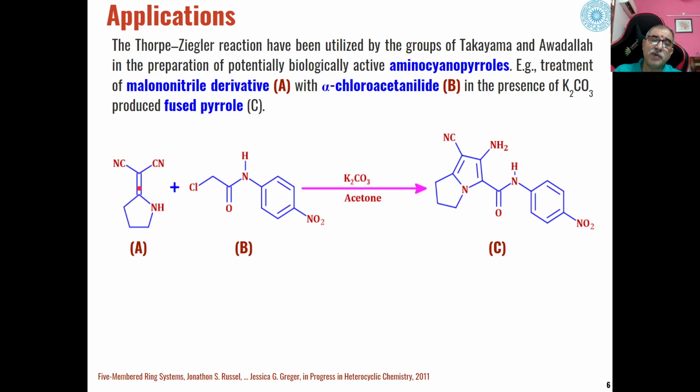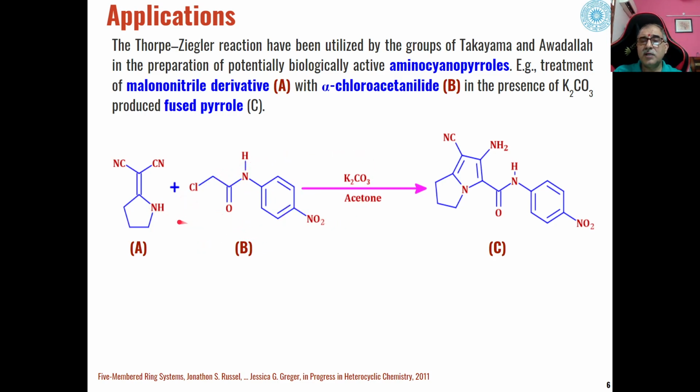And this malononitrile derivative on reaction with alpha chloroacetanilide, so this secondary amine part will act as a nucleophile, and Cl from here, H from here is removed, and we will get this group attached to the nitrogen.